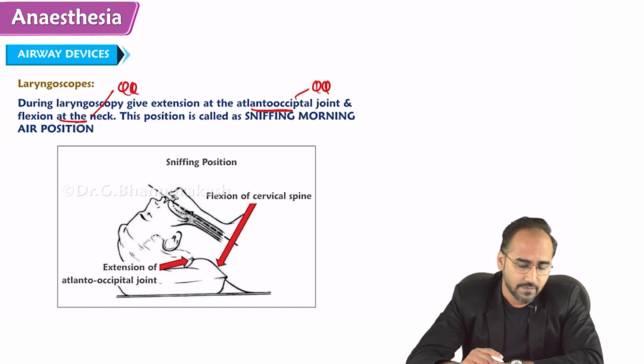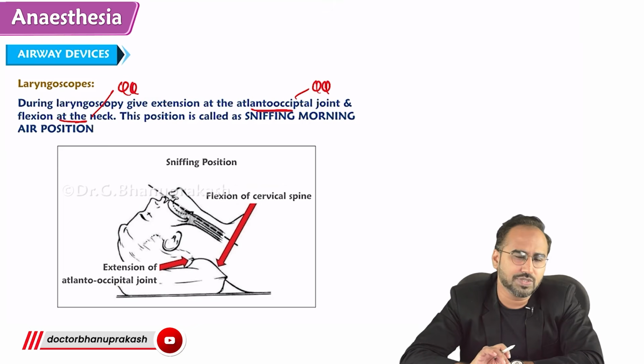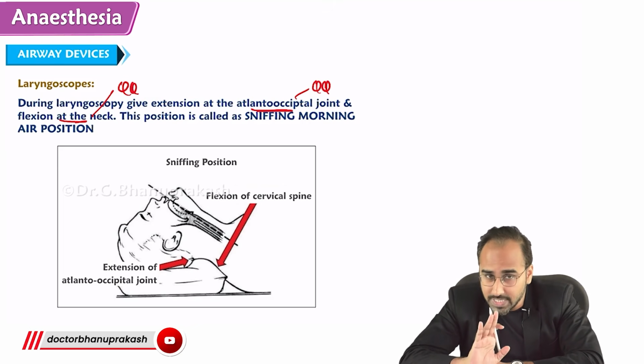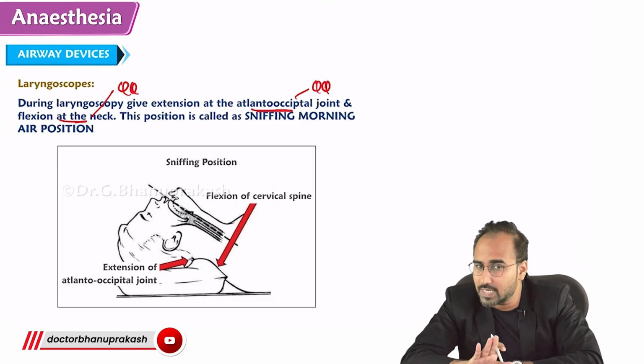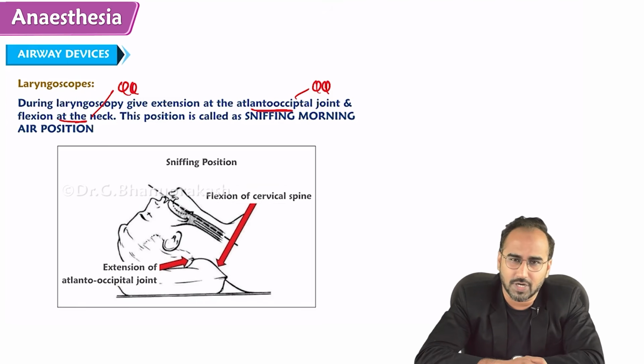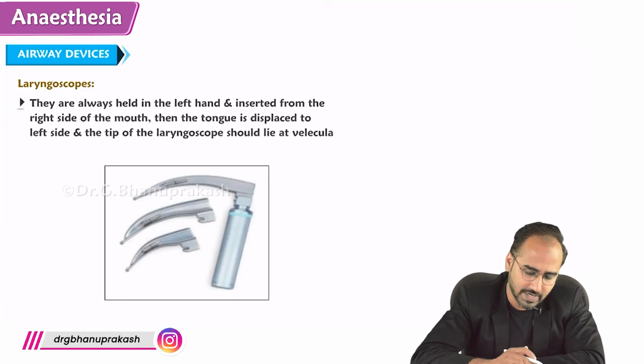So remember guys, we are still talking about what? We are talking about the laryngoscope. We are talking about endotracheal intubation. Okay? So once you see the cords, you fix the vision and under vision you have to intubate the person. That is called endotracheal intubation. That's the endotracheal intubation that we are talking about.